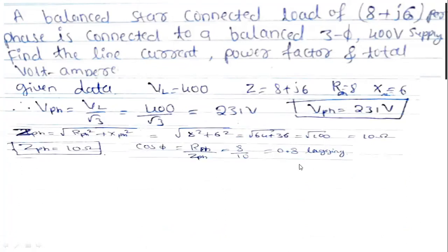Okay, 0.8 lagging or leading? We have already discussed that it is an inductive type load only, while doing the derivation itself.